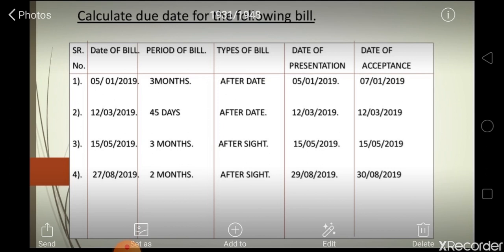45 days are given. After that, the bill date is 12 March, acceptance is 12 March, and the date of presentation is also 12 March. The third one, 15th May 2019, date of bill is given.